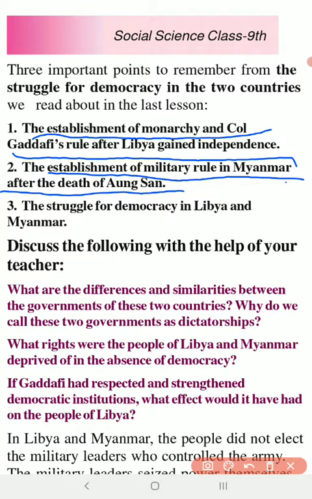Then again we have the establishment of military rule in Myanmar after the death of Aung San. Now what really happened? It is the military who is controlling the whole country, Myanmar, and slowly they began their election process in the year 2000.